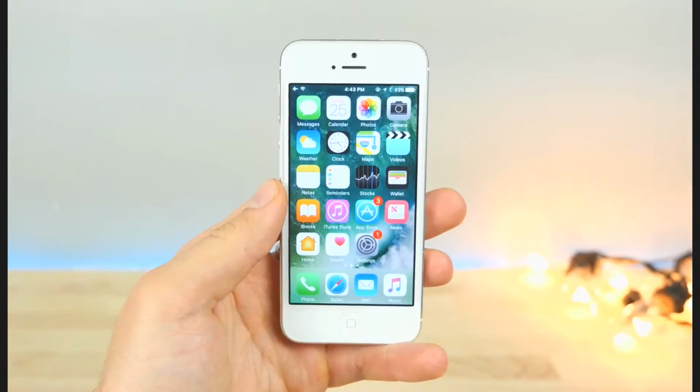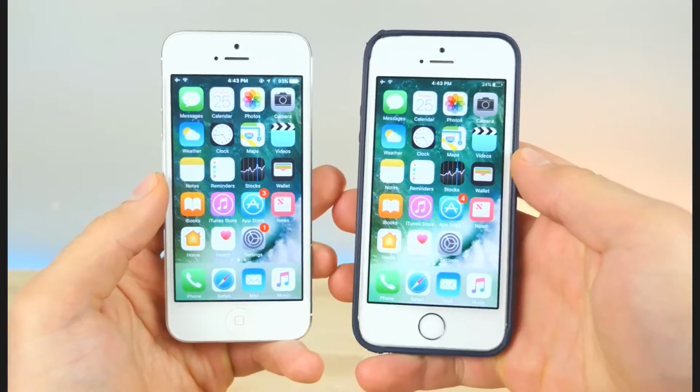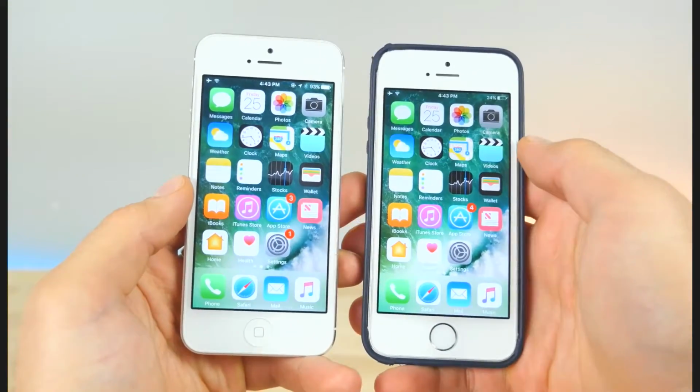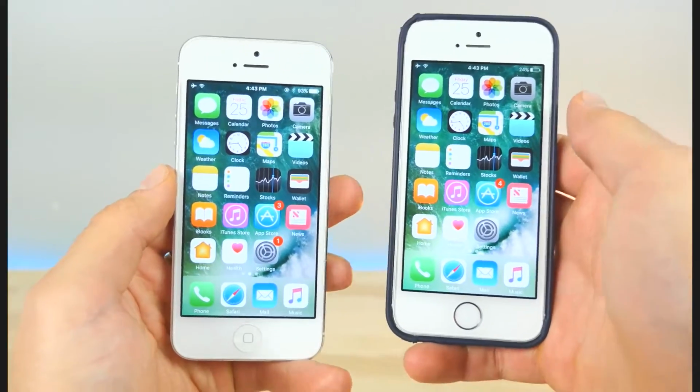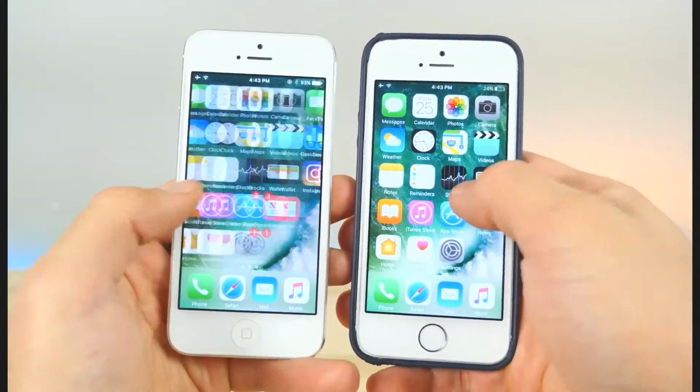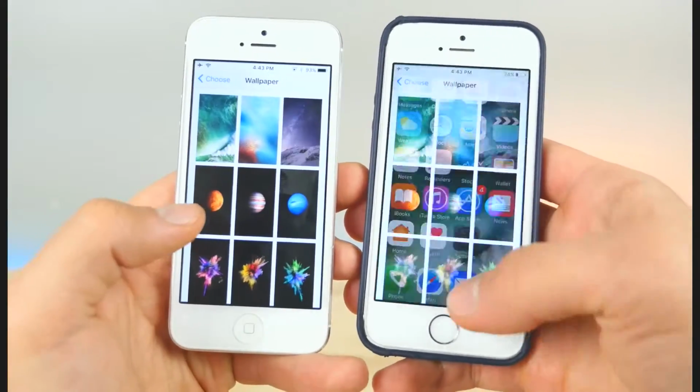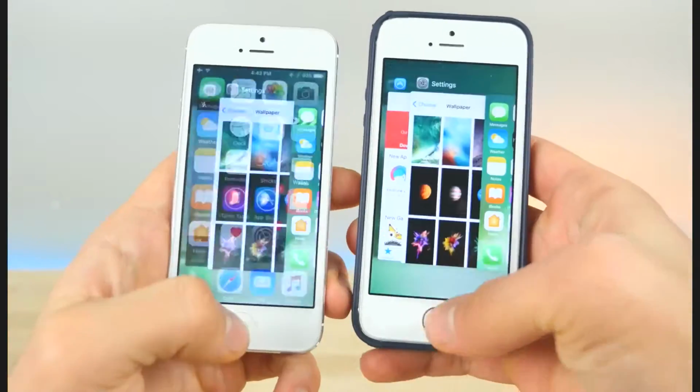Now there's a catch. You can do it, but only on the iPhone 5 and 5S. I have not found a way to do this on any newer devices. It does work on some iPads as well, I just haven't verified it. So it's a very simple way to do this, and it will make your device feel so much faster, seriously.